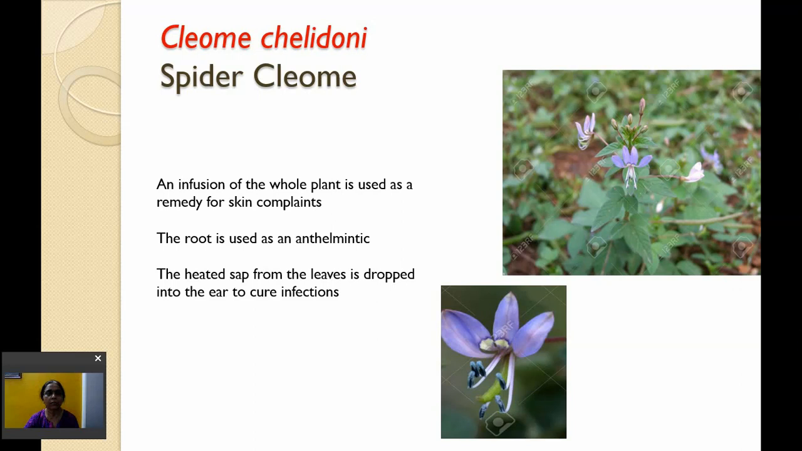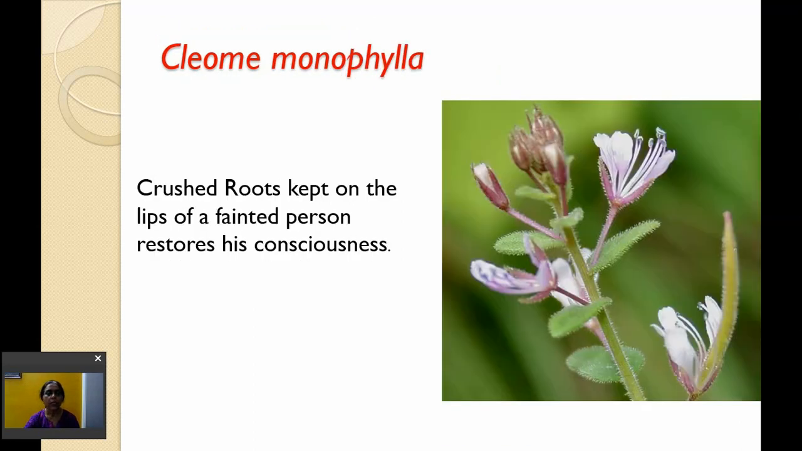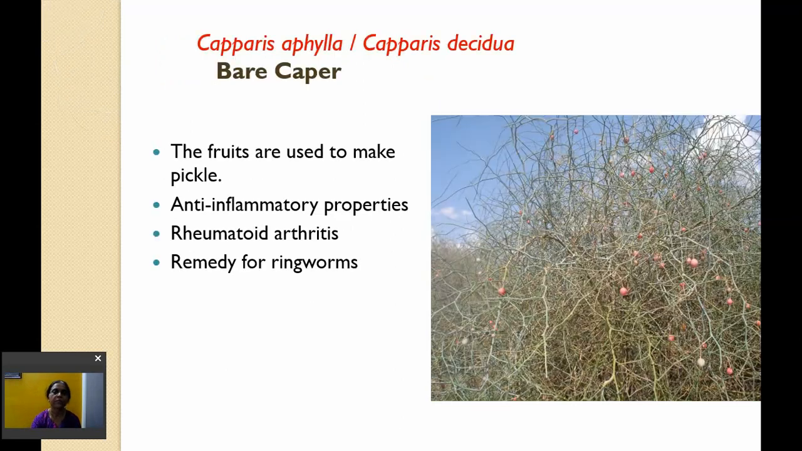Cleome chelidonii, it is also called spider cleome. An infusion of the whole plant is used as remedy for skin complaints. The root is used as an anthelmintic and the heated sap from the leaves is dropped into the ear to cure ear infections. Cleome monophylla. The crushed roots kept on the lips of a fainted person restores the consciousness.